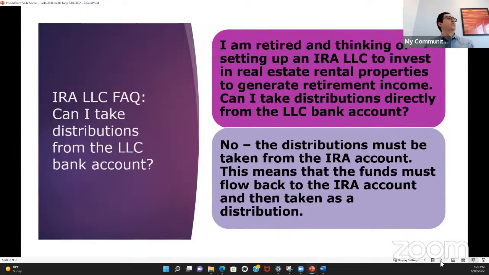Next question. This is a self-directed IRA LLC question. Can I take distributions from the LLC bank account? So let's first set the stage with this question.